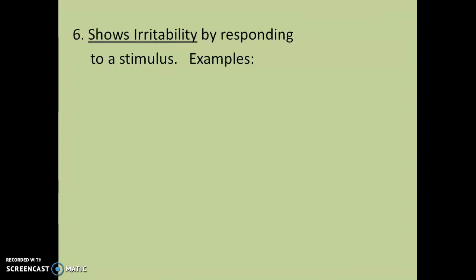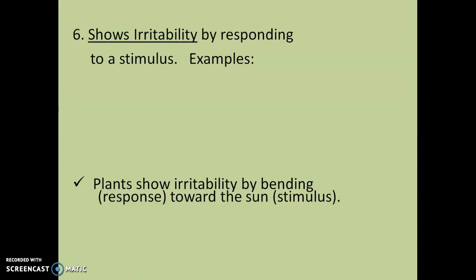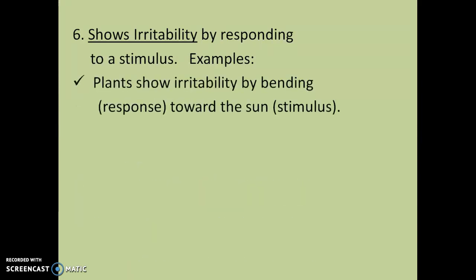Organisms show irritability by responding to a stimulus. For example, plants show irritability by bending towards the sun. So the sun is our stimulus, and the bending is your response. You might have a plant sitting on a windowsill, and you look at it one day, and it's leaning towards the window. You turn that pot around, and the next day, the plant will be upright again, and if you leave it there, it'll bend the opposite way.